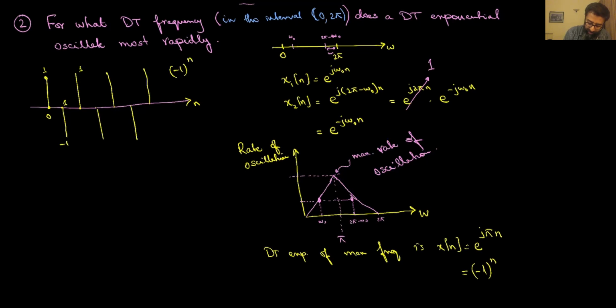So (-1)^n is this signal here. Another way you can see that this should be the fastest oscillating discrete time exponential is because the period of this signal is 2. And indeed, the minimum period that you can expect of a periodic discrete time exponential is 2. There's no other discrete time exponential which can have a smaller period than this.